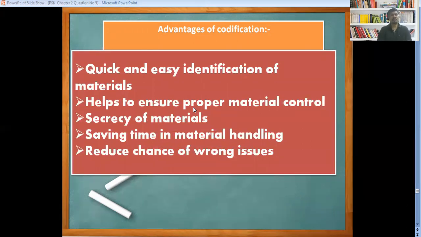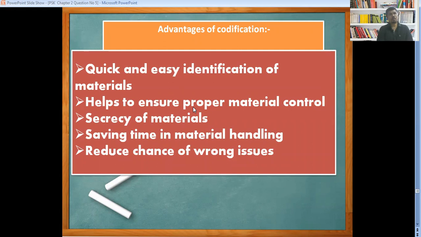Quick and easy identification of material. With the help of codification, we can easily identify our required material. Then it helps to ensure proper material control. Then secrecy of material: a certain code or symbol is assigned, therefore we can maintain the secrecy of material. Saving time in material handling: with proper codification, we can easily identify the location and store the material, therefore we can save time in material handling.